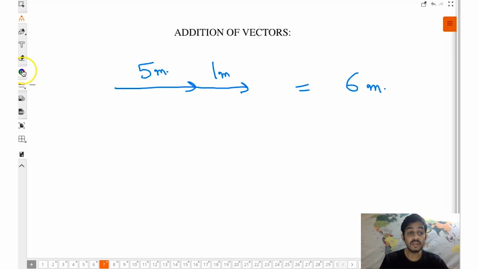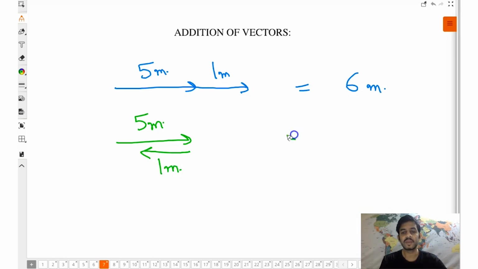If it had been in the opposite direction, 5 meters you walk in a particular direction and you walk 1 meter back, then from the initial position, the displacement you can say is 4 meters. That's also quite obvious.